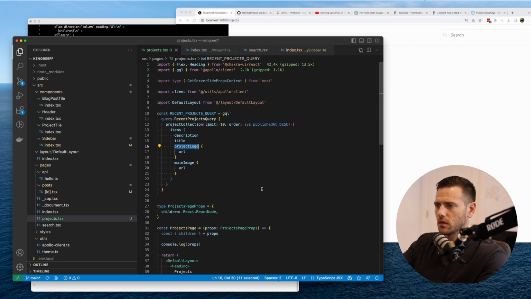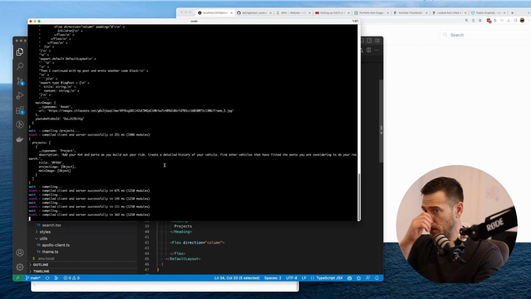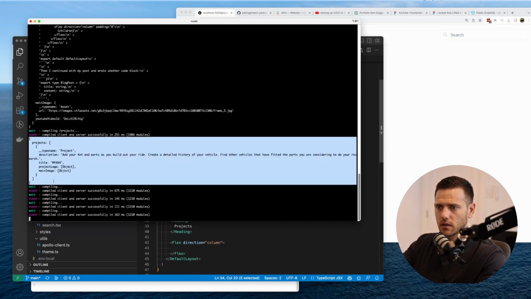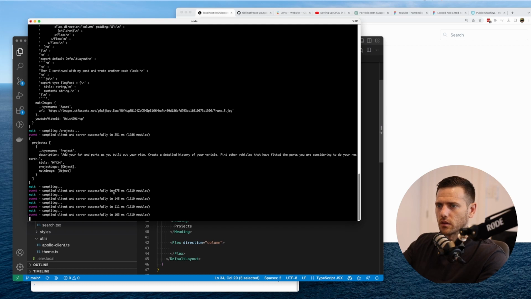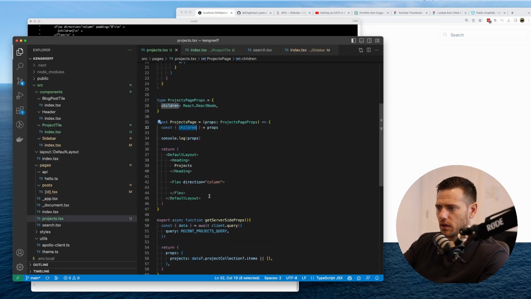That's cool. So we're getting in our props. We saw that we were getting our project here. You can see this in here. So that's all good. We know that incoming is projects.